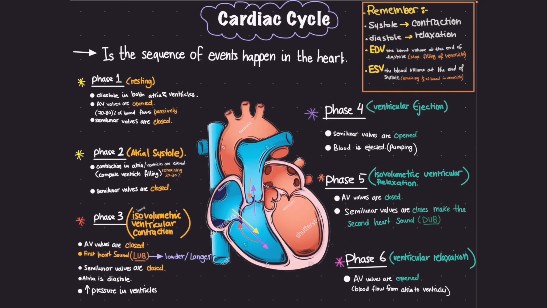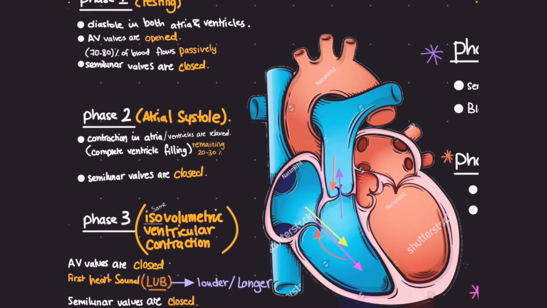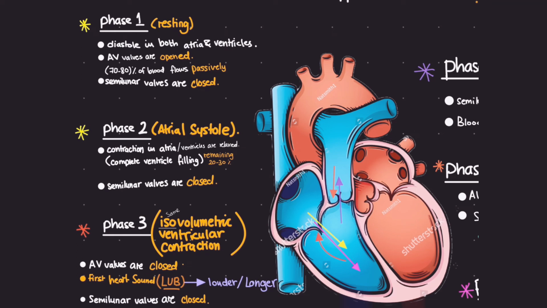Let's start with cardiac cycle phases. Phase number 1 is the resting phase. In phase 1, 70 to 80% of blood will flow passively from atria to ventricles. Why passively? Because both atria and ventricles are in diastole, or a relaxed state. At this phase, the semilunar valves are totally closed. Only the atrioventricular valves are open.